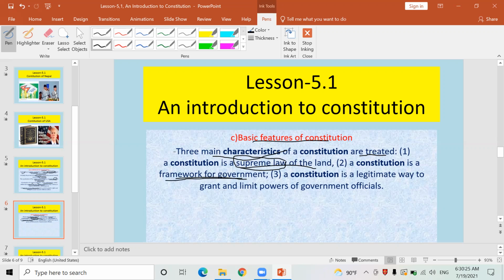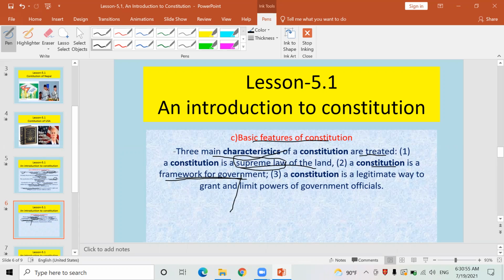Okay, similarly, duties of the government, functions and powers of the executive. एक्जिक्युटिभ भनेकै गभर्नमेन्ट है, गभर्नमेन्ट भनेकै सरकार, यसलाई कार्यपालिका इन नेपाली इन इंग्लिश एक्जिक्युटिभ पनि भनिन्छ. Okay, how should the form of the executive be? It is mentioned in the constitution. There must be mentioned the form of the government, structure of the government in the constitution.